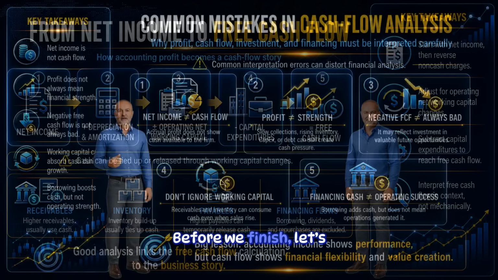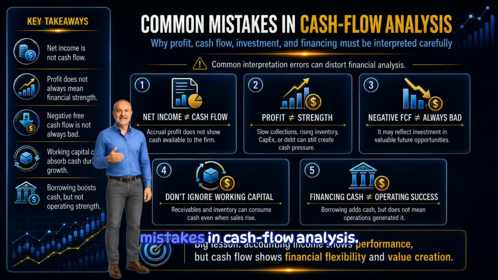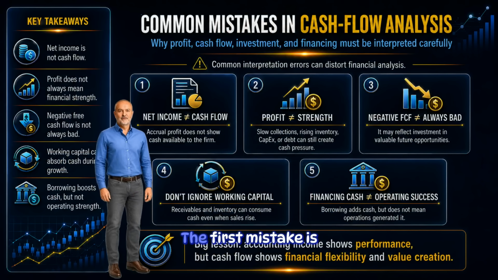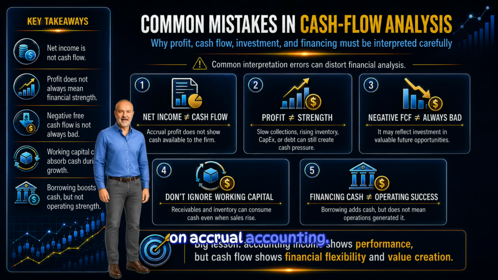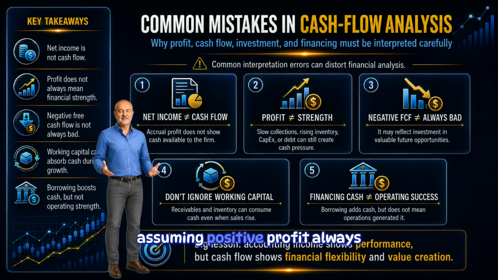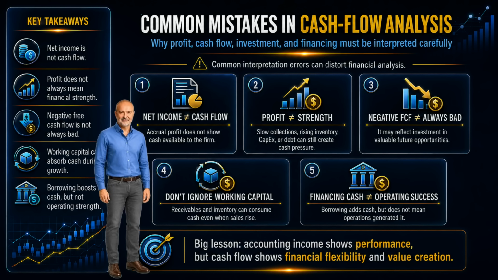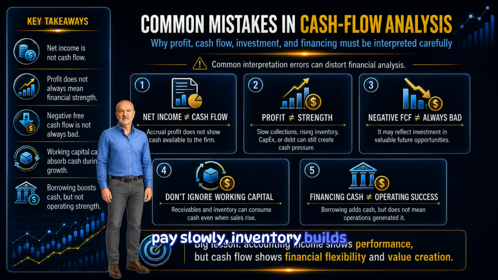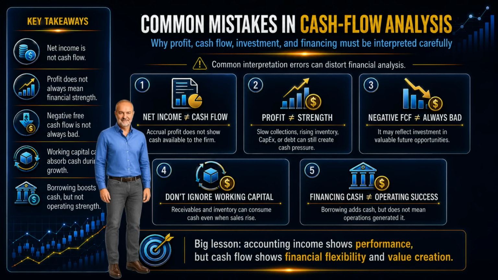Before we finish, let's review the most common mistakes in cash flow analysis. The first mistake is treating net income as cash flow. Net income is important, but it is based on accrual accounting. It does not show the cash available to the firm. The second mistake is assuming positive profit always means financial strength. A firm can report profit and still face cash pressure if customers pay slowly, inventory builds up, capital expenditures are high, or debt obligations are large.